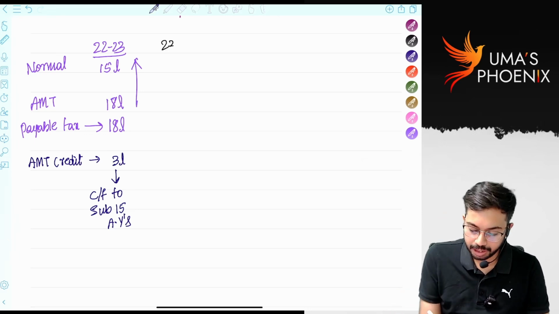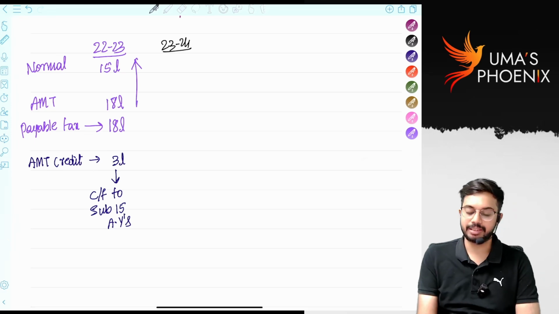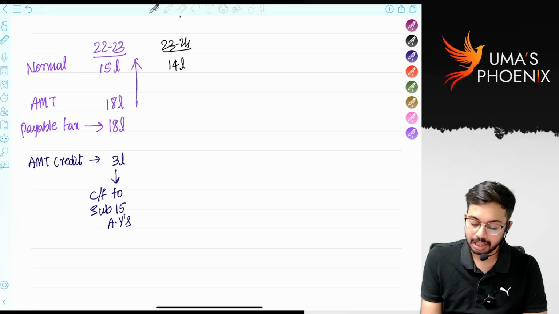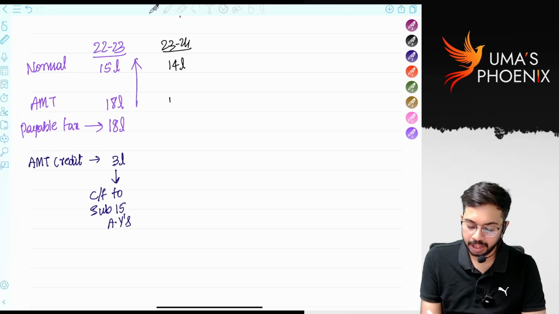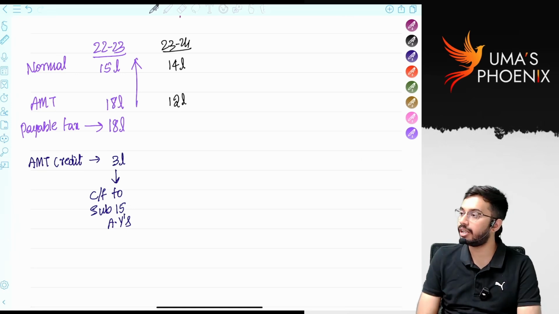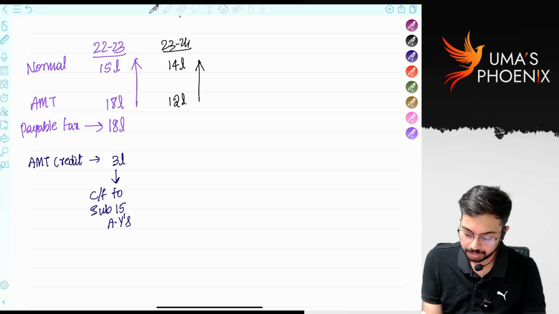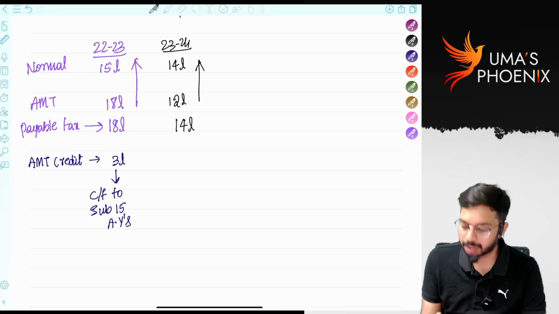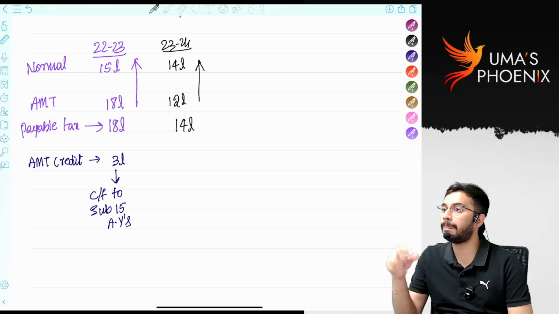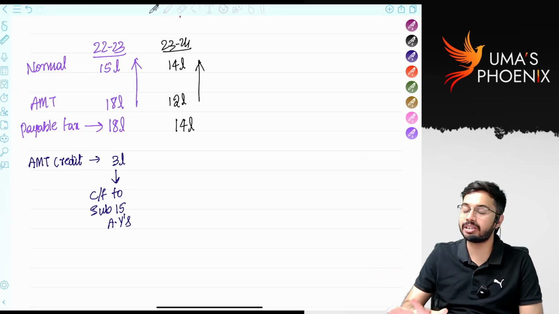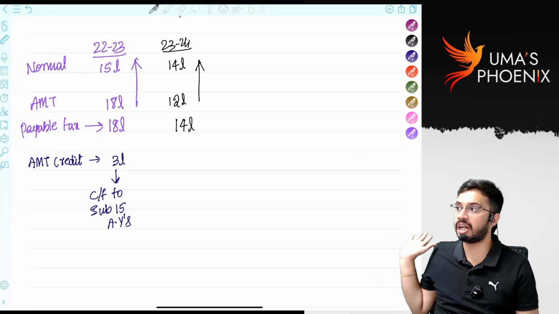In 23-24, the scenario is like this. Normal tax is 14 lakhs. AMT is only 12 lakhs. Whichever is higher means how much? 14 lakhs is required to be paid. But when you are paying normal tax, in any year, minimum AMT is required to be paid.